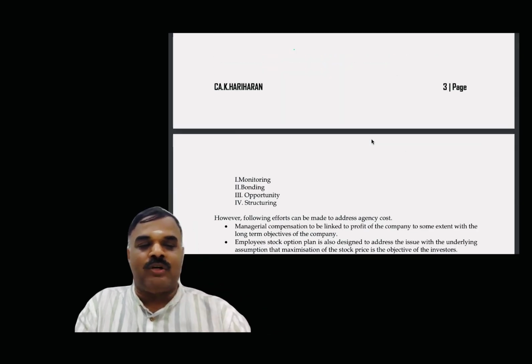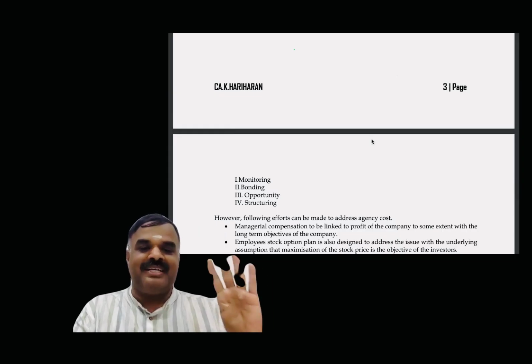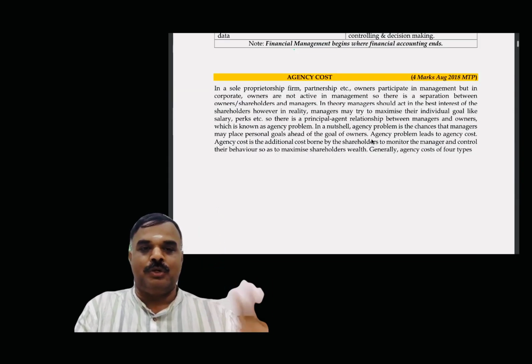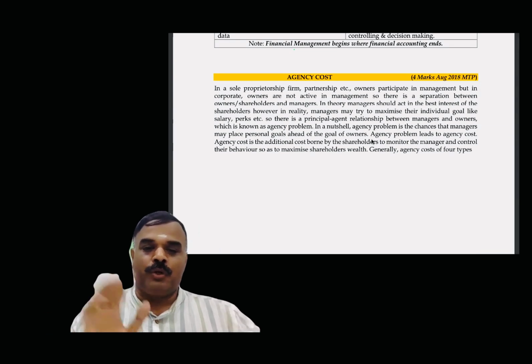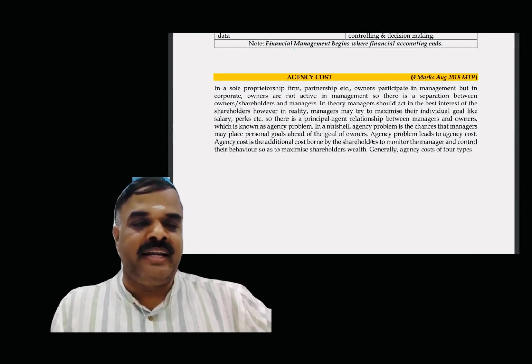So there are 4 types: monitoring, bonding, opportunity, and structuring. These are the 4 types of agency cost. The first paragraph is more useful for the purpose of agency cost preparation. Haripriya, kindly read the first paragraph.